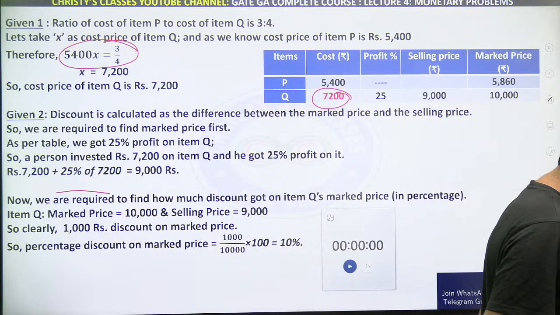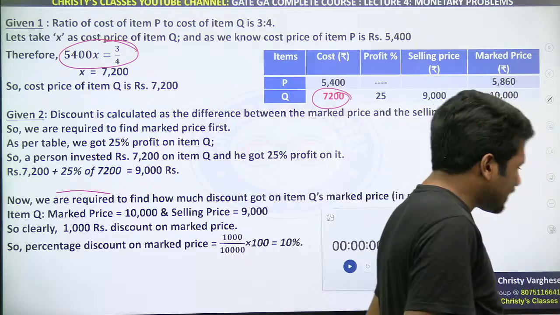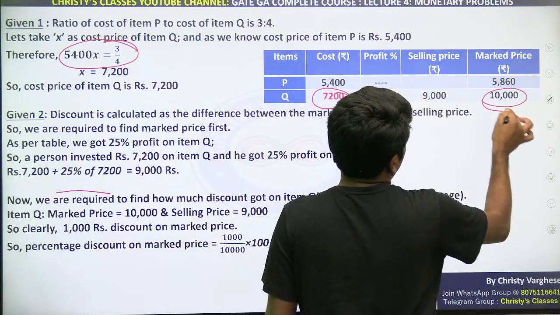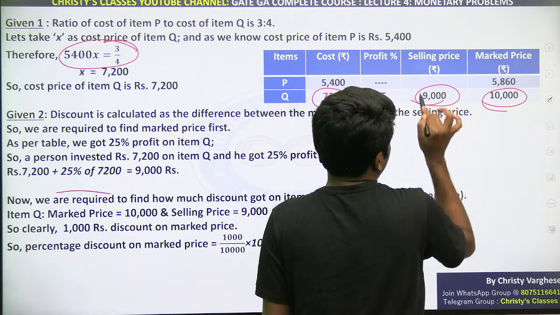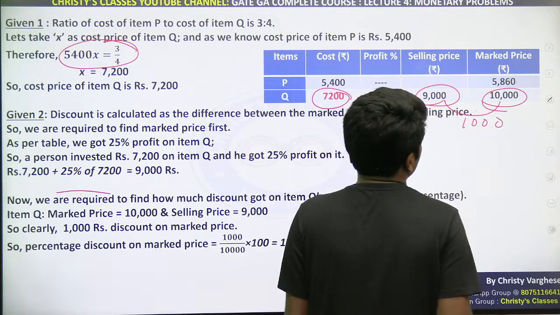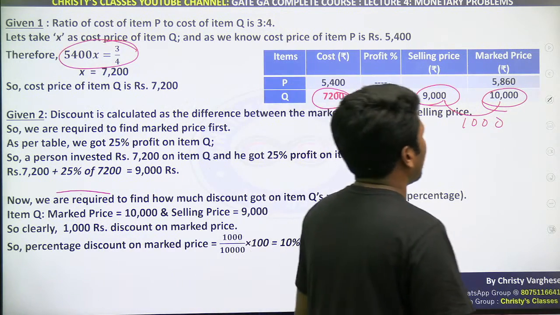After 1000, any doubt? Very true, Muskan. So in the last step, we understood that 10,000 is the marked price and we got the selling price as 9,000. So the difference between the two is 1000, that is the discount. Again, understand practically, don't mug up the formula, don't search for a formula.